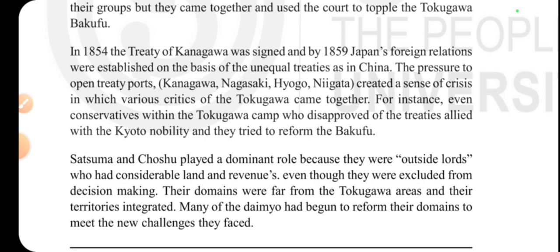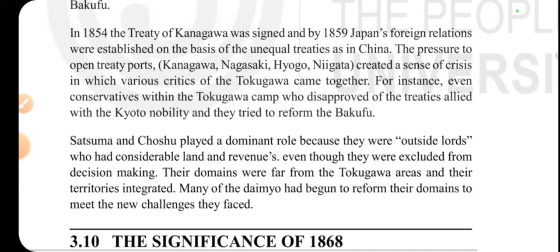So there was no trade, and that was a big problem, because it led to the non-development of many things, and there was no outside connection. For the growth of any country, a proper amount of trade is required. So trade is very important for any country. If you see this Meiji Restoration, there was a gunboat policy, there was the coming of the black ships. That is very important.